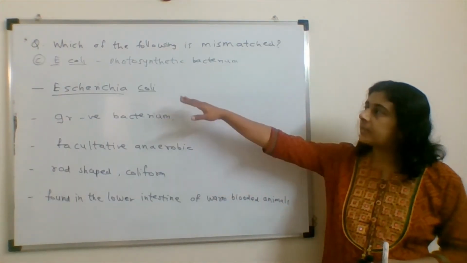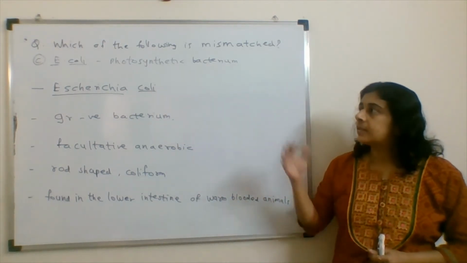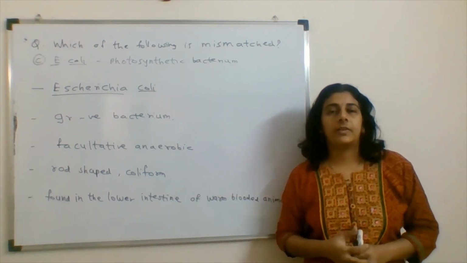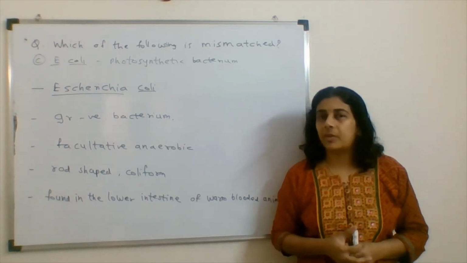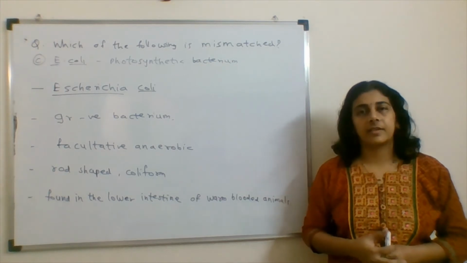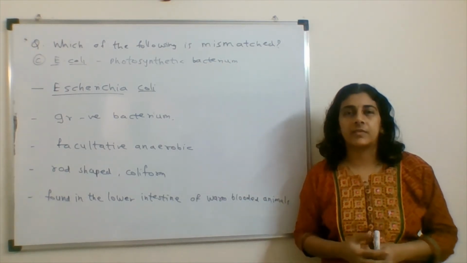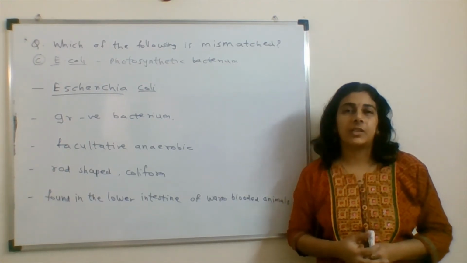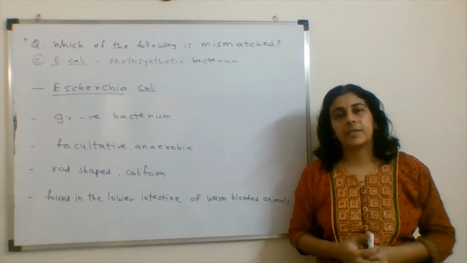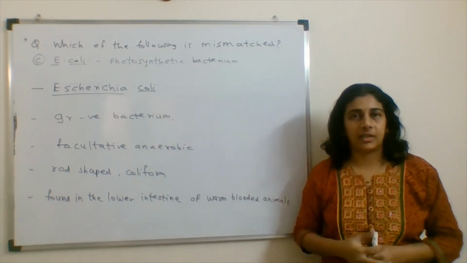The next match given is E. coli and photosynthetic bacteria. So all of us must be knowing about E. coli. This is a bacterium we commonly use in our laboratories. The routine experiments for genetic engineering, for transformation, and for isolation purposes in microbiology experiments, we commonly use this bacterium, Escherichia coli.